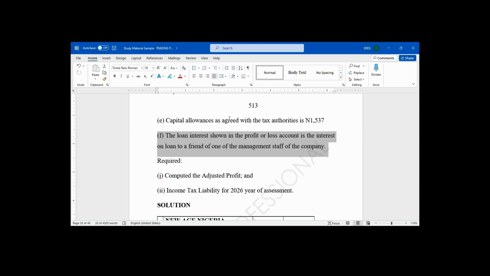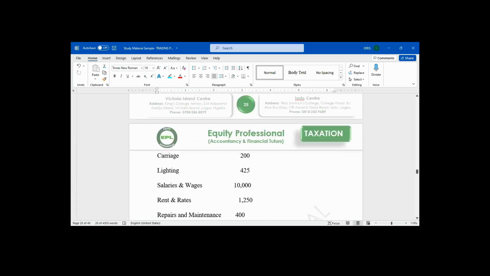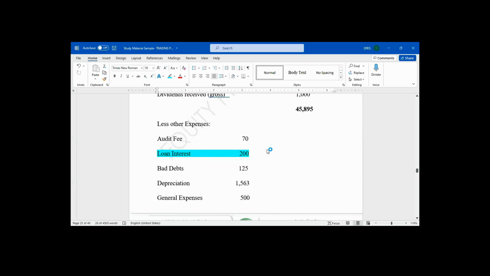So is the loan interest for business? No, it is not for business. So we are going to treat it as a disallowable expense since it's not for business, because it is in respect of the loan taken by a friend of the management staff.